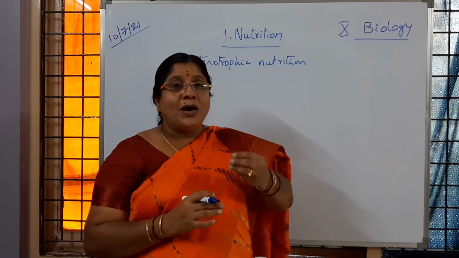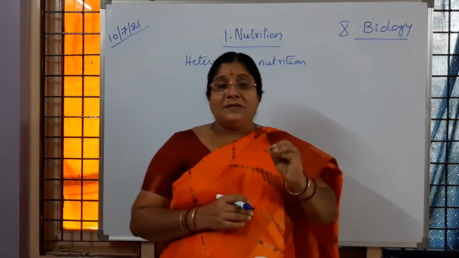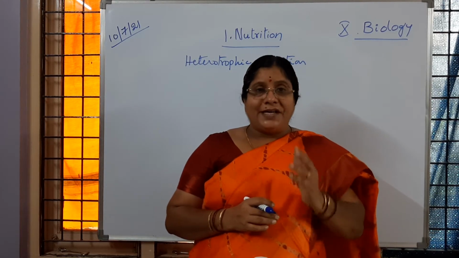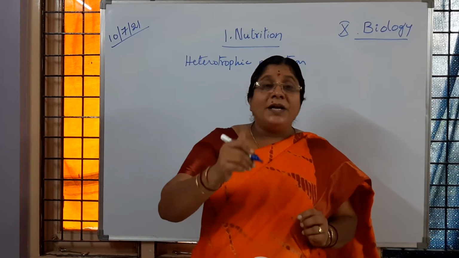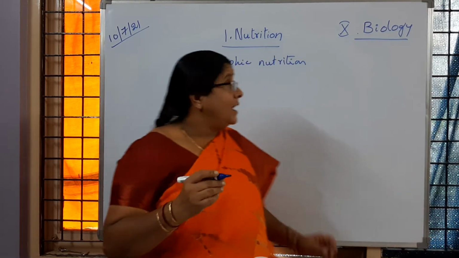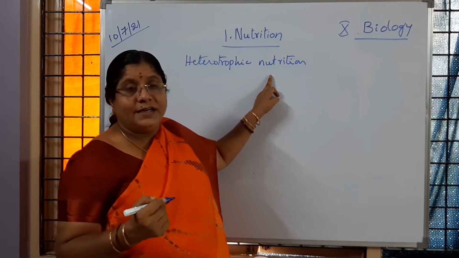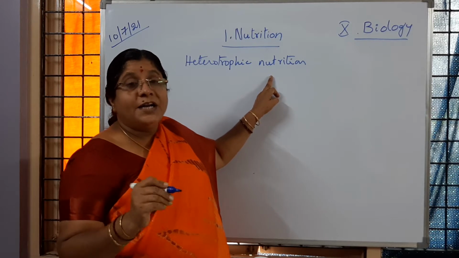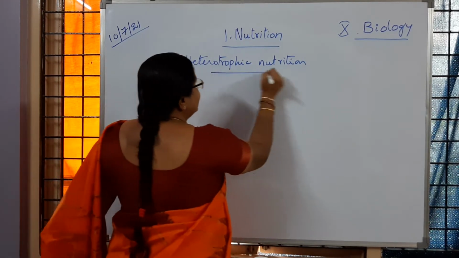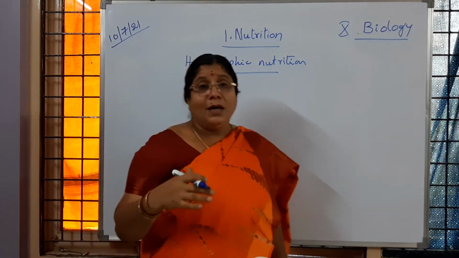According to that, the body systems, especially the system which helps in breaking down the food to simple form, that one is called the digestive system. So the body parts are designed in that way. Is it clear to children? So now under heterotrophic nutrition, different organisms are there, which depend on other organisms for the food. Let us learn the different types of organisms and how they obtain the food.